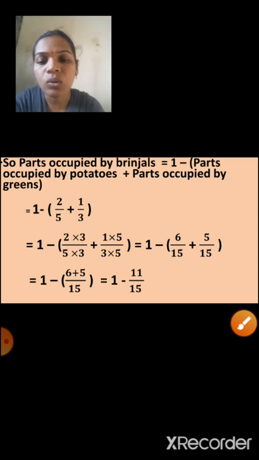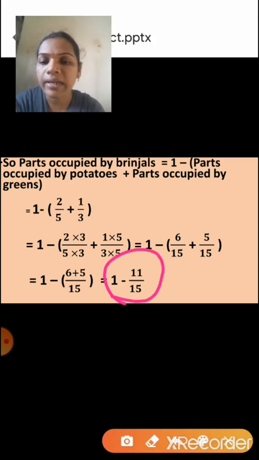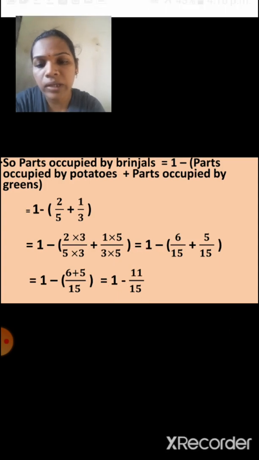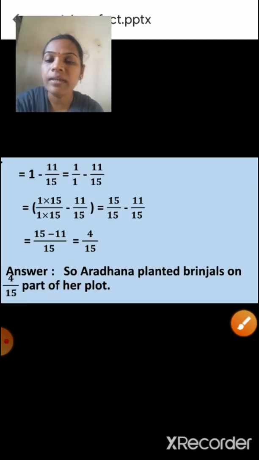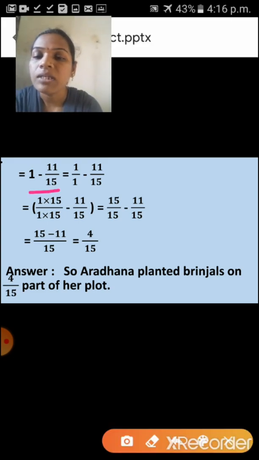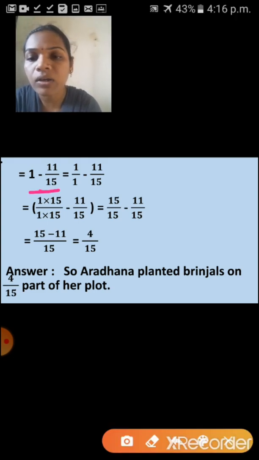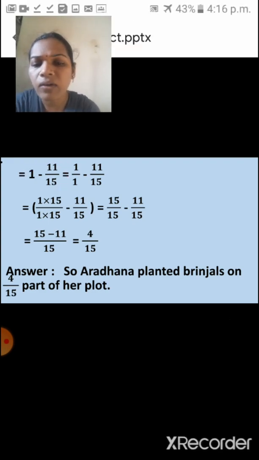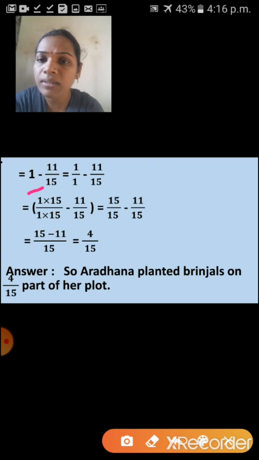Next we have to do what? Yes, we have to subtract 1 minus 11 upon 15. So next step you have to see. Here we have to subtract. So again here 1 is there. So how do we subtract?